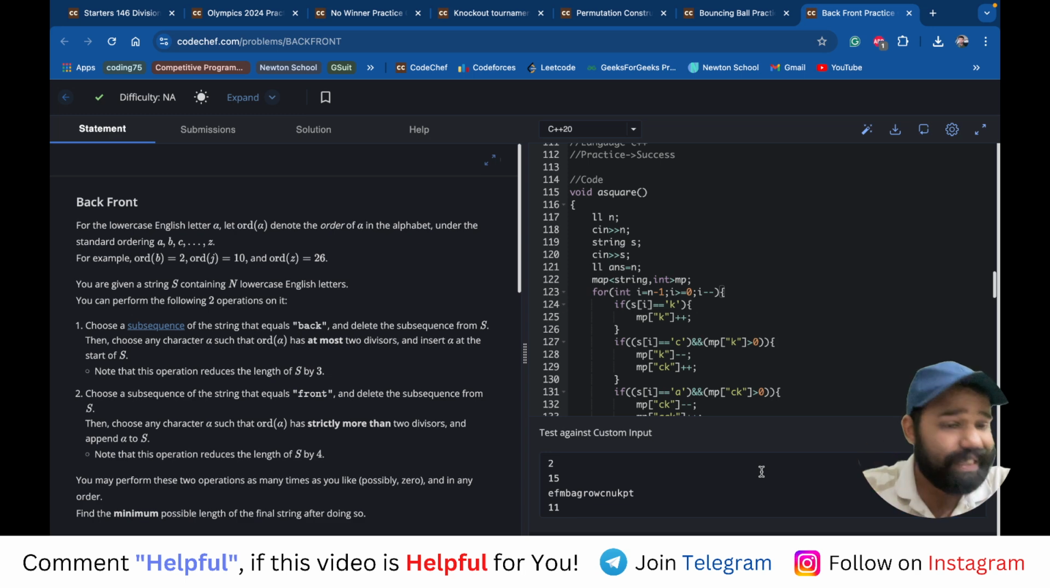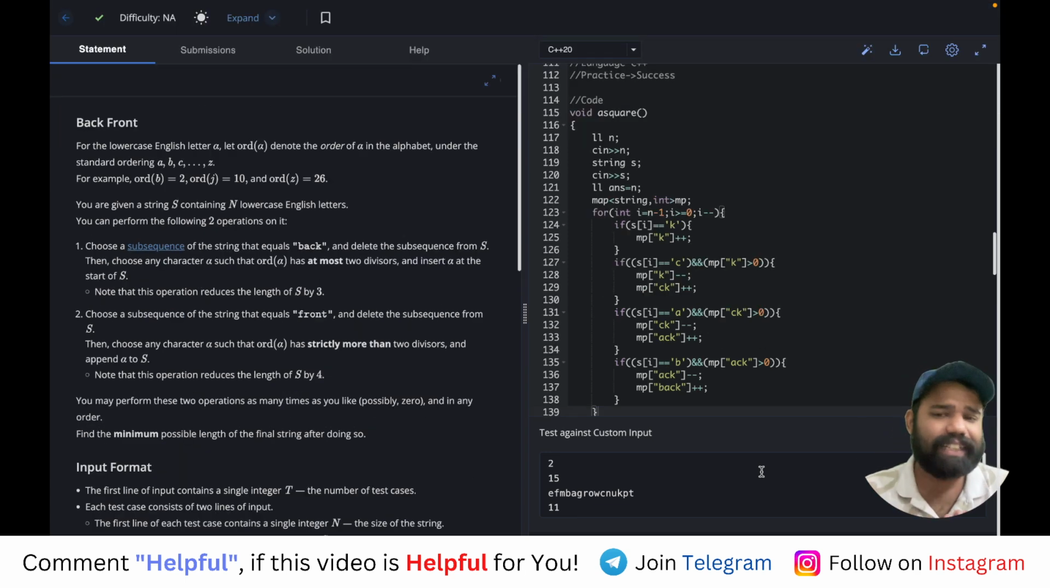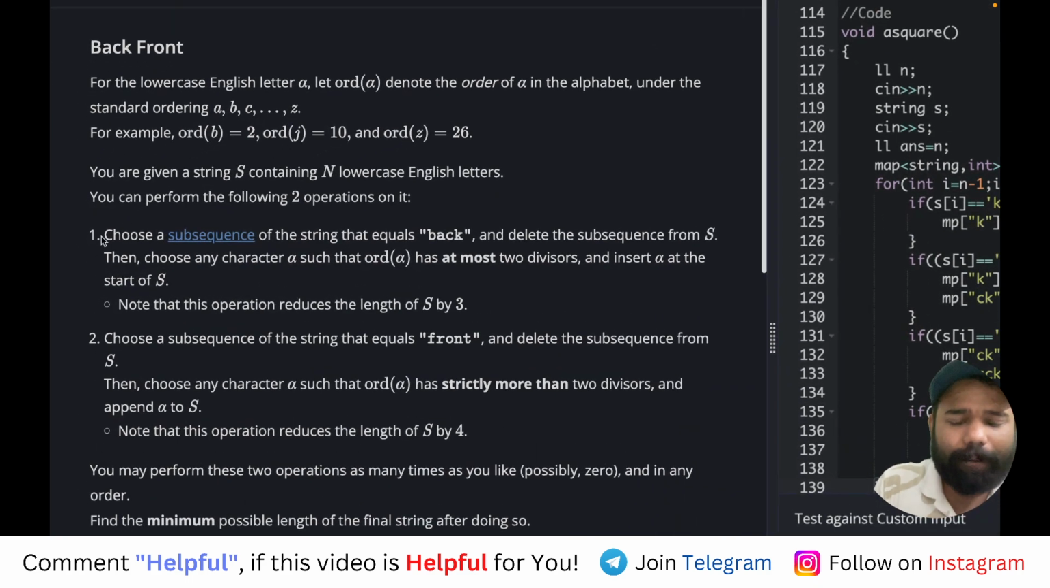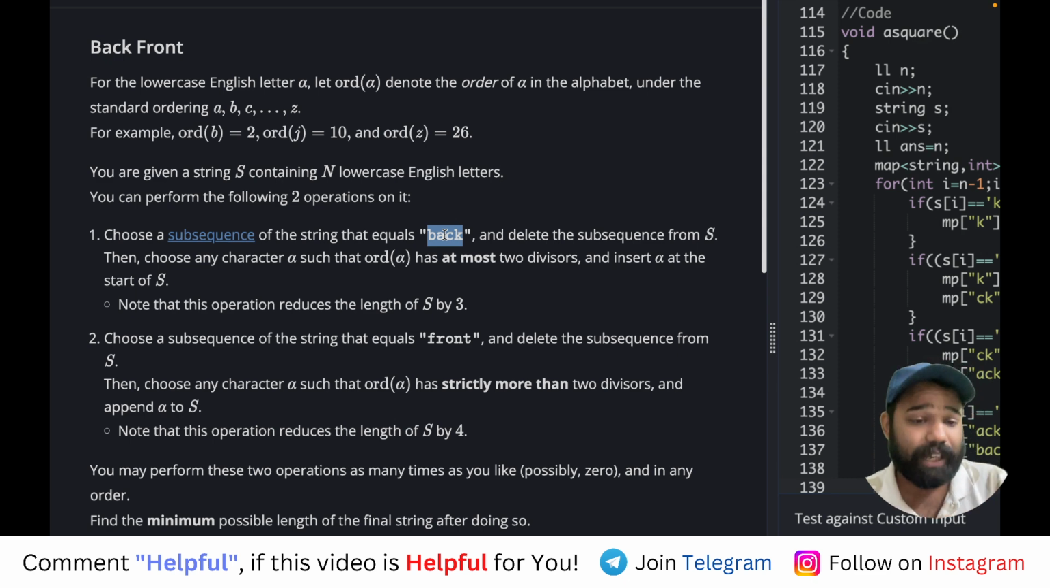So finally, in this particular problem, they are saying that there's the back front, right? So we are having a string, where they are saying that we have to choose a substring of the string that equals back. So in that whole string, you have to pick a substring back, not a substring, sorry, subsequence back, and then you will delete that subsequence from S.